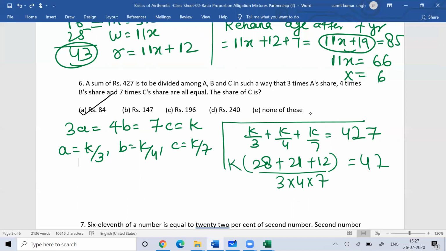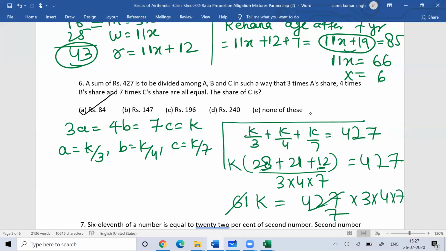So this is 427. 28 plus 12 is 40, 40 plus 21 is 61. 61K is 427 into 3 into 4 into 7. So this is 61 sevens. So you got the K value: K is 7 into 3 into 4 into 7.